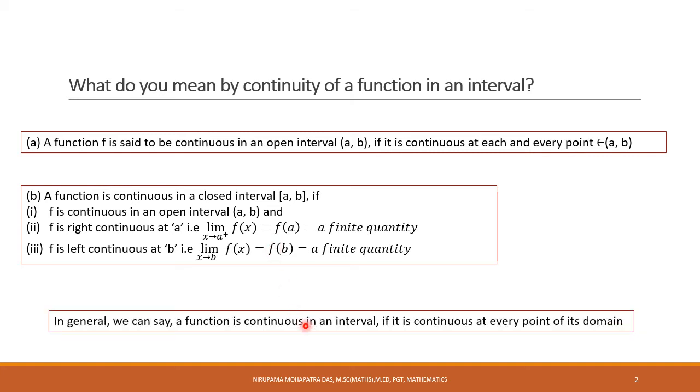In general we can say a function is continuous in an interval means it is continuous at every point of its domain. So now I think there won't be any confusion if a point or interval is not given. Simply, the question is whether the function is continuous or not, and you have to check for continuity or discontinuity, as the case may be, in the domain of the function.